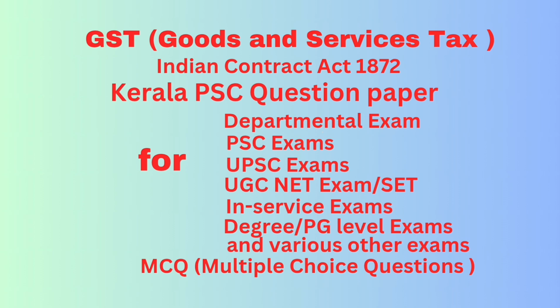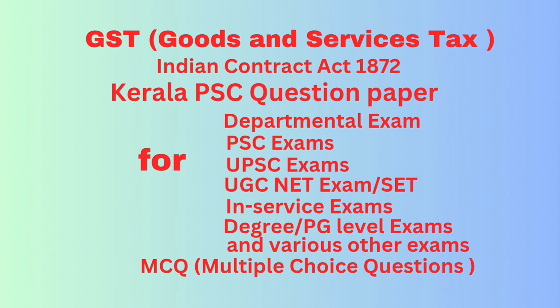Question number 6. The value of supply shall include: option A, any non-GST taxes, duties, cesses, fees if charged separately by the supplier; B, interest, late fee or penalty for delayed payment of any consideration for any supply; C, subsidies directly linked to the prices except subsidies provided by the central and state governments; D, all of the above. Correct answer: all of the above.